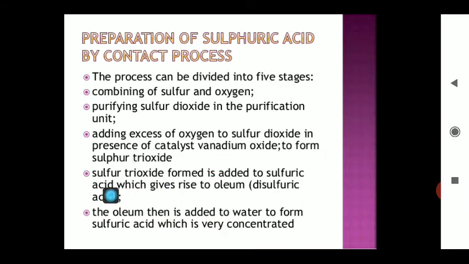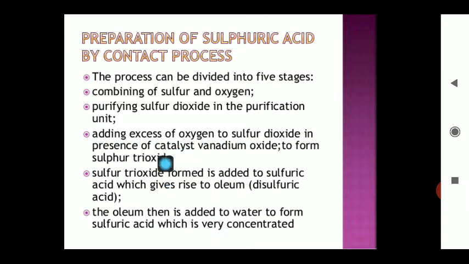Step number 4, the sulfur trioxide formed is added to sulfuric acid, and we can prepare the highly viscous oleum, that is H2S2O7. In oleum, we then add an abundant quantity of water, which is responsible for the formation of concentrated sulfuric acid. So all 4 steps are operated in the complete setup of the contact process.